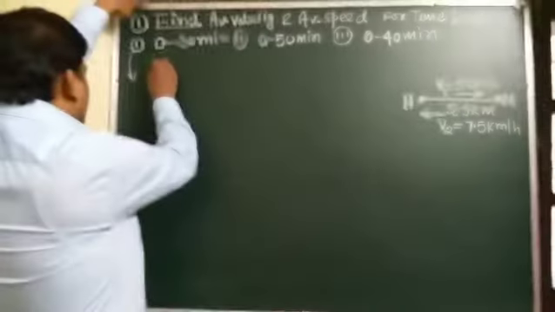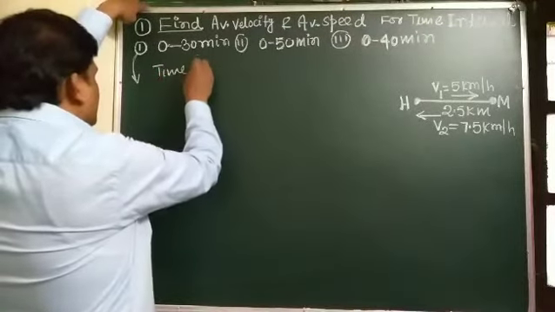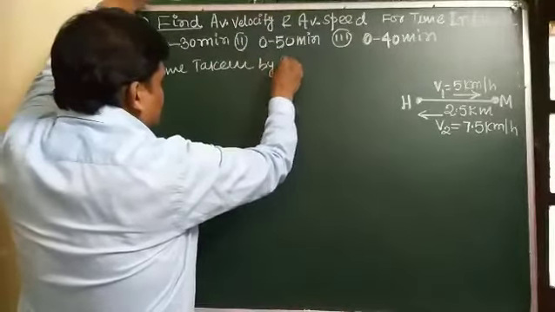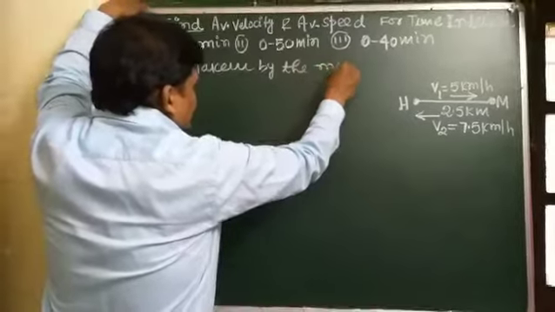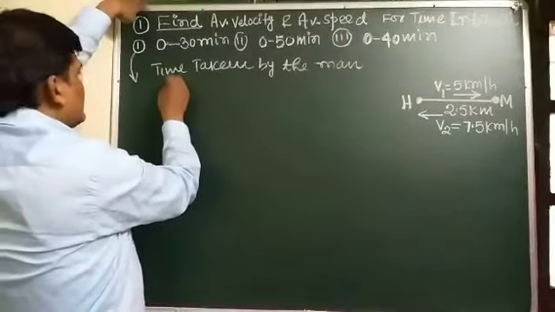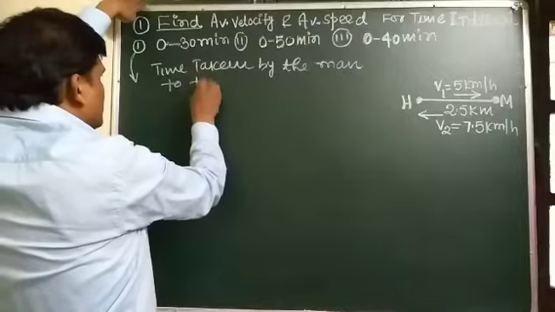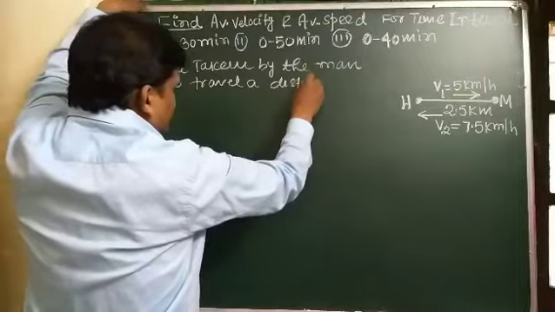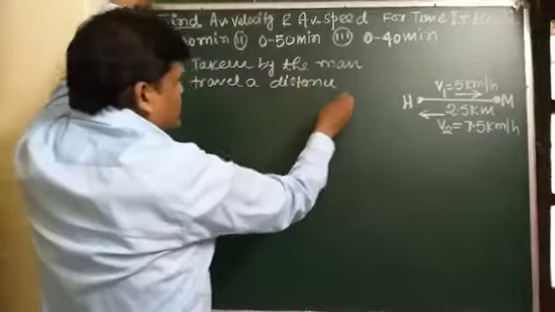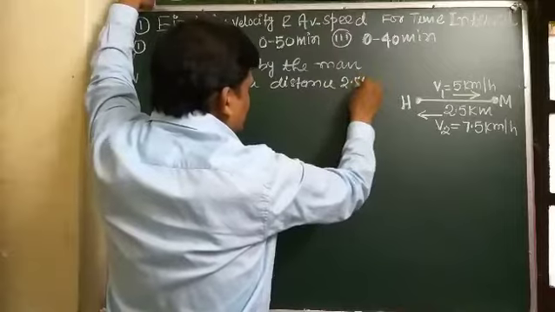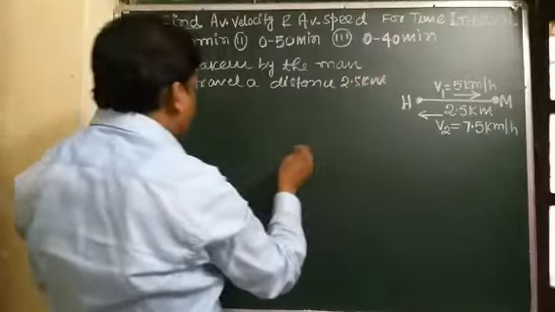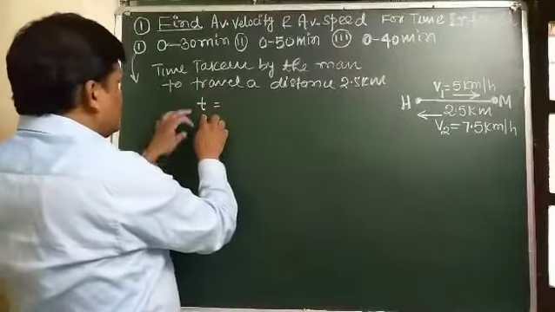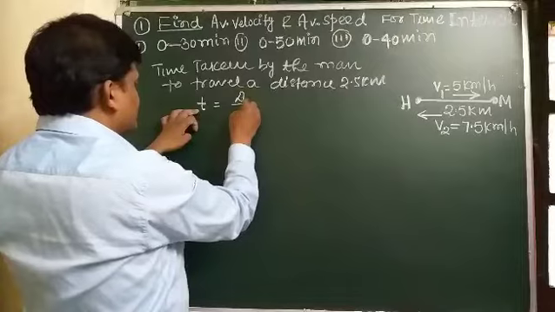So the time taken by the man to travel a distance of 2.5 kilometer. We use the formula time equals distance by speed.